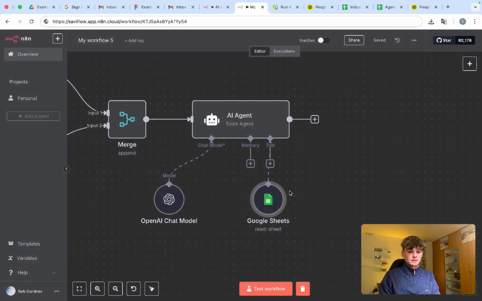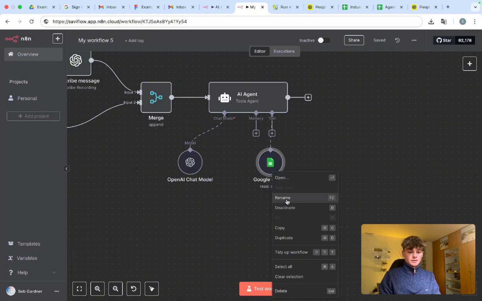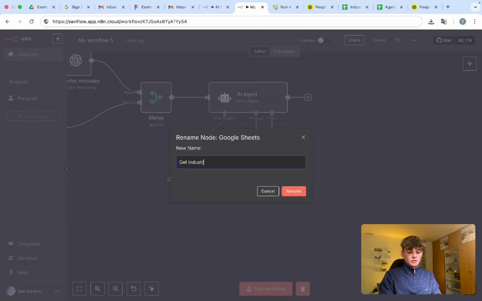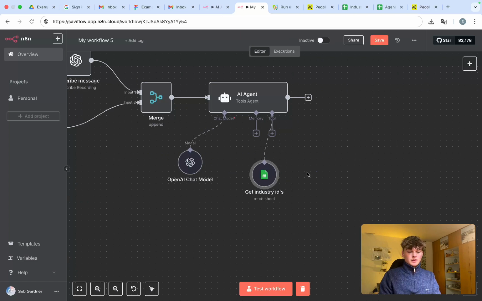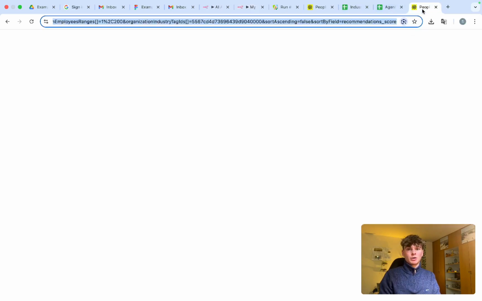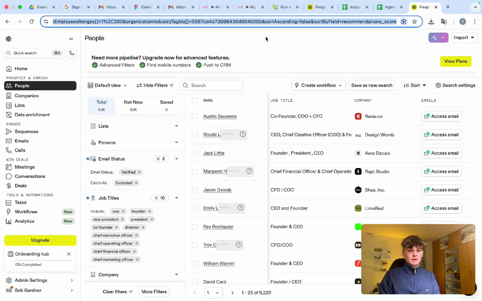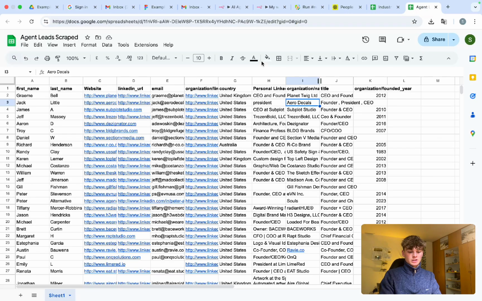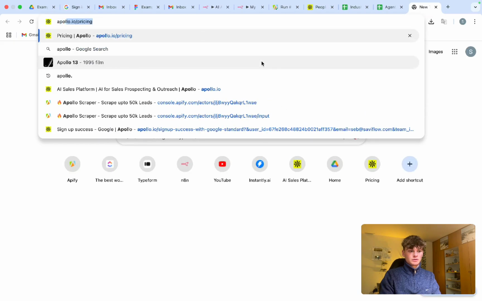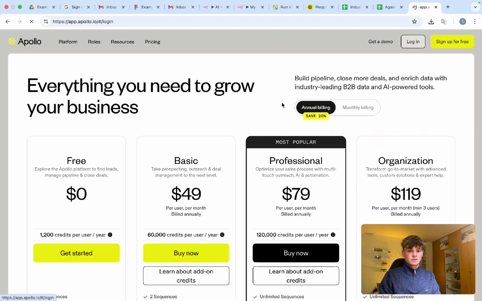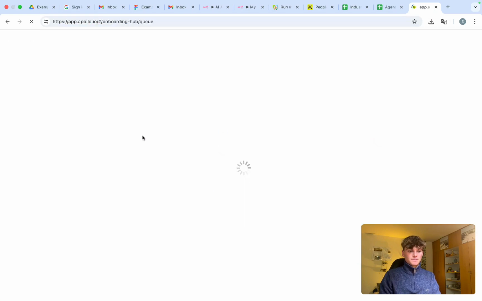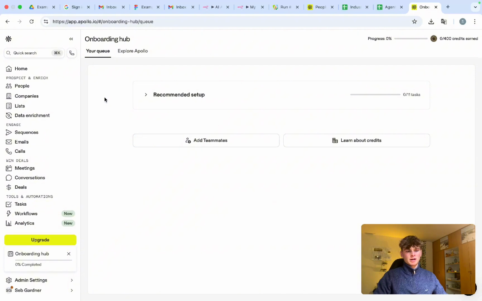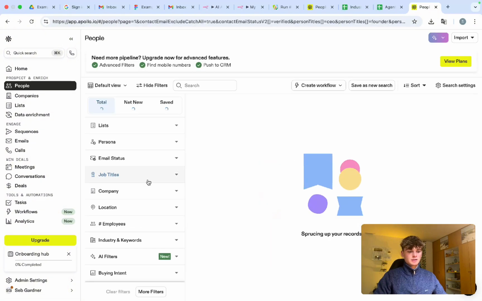Okay. And I'm going to name this Get Industry IDs. So when defining an industry within an Apollo search URL, if I actually head into a new Apollo search, let's just go here, let's go login. If I head into a new Apollo search, I might have to delete all of these manually.